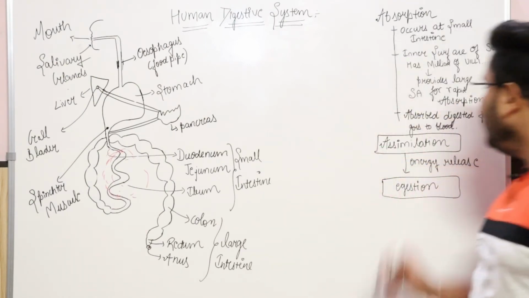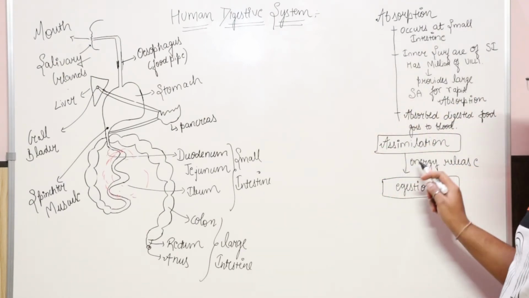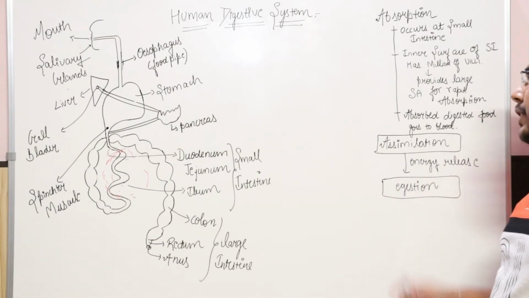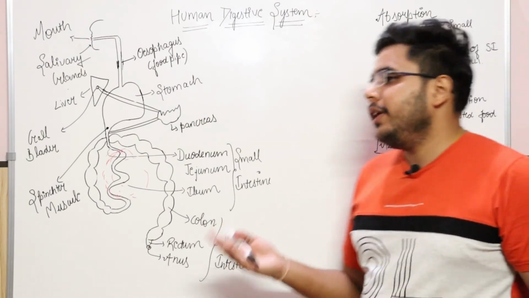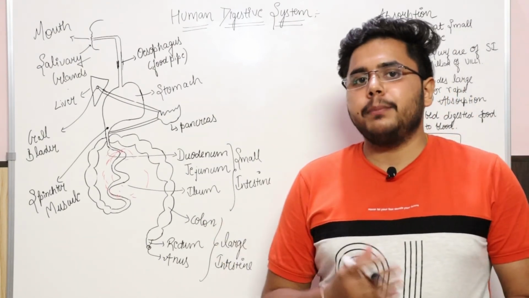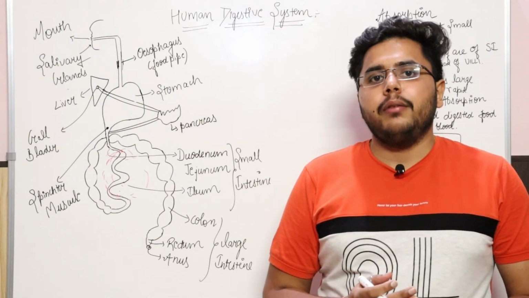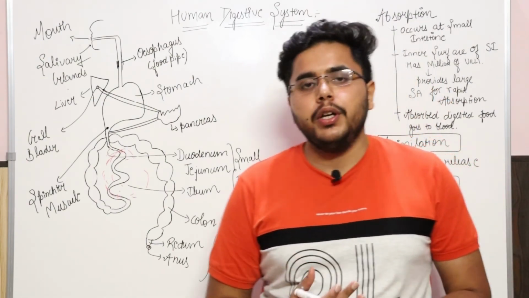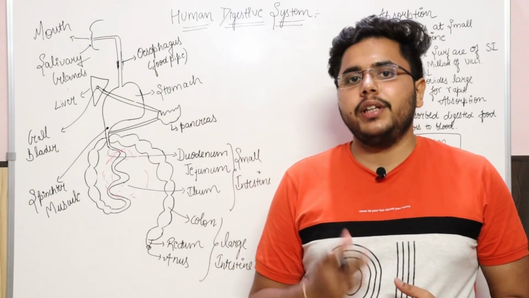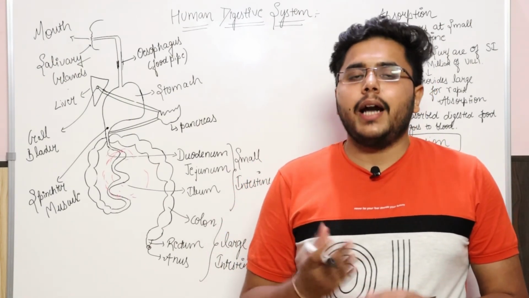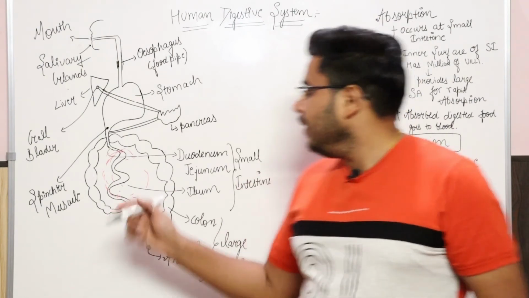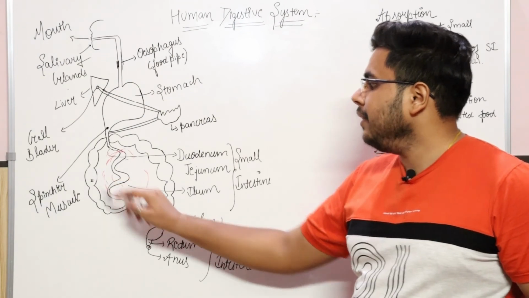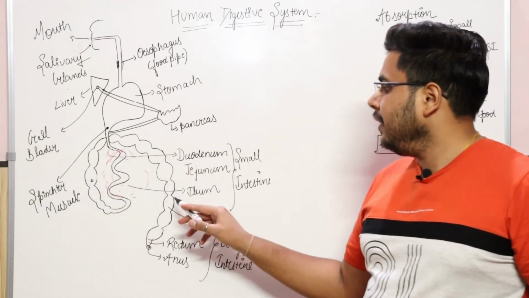Okay, and after that, as I have mentioned here, energy release, I have already told you about that. And the last stage is egestion. Okay, so from the small intestine, villi will absorb all the nutrients, and with the help of water, they will absorb everything that is useful in the food. Whatever is the unused or undigested part of the food will go into the large intestine.